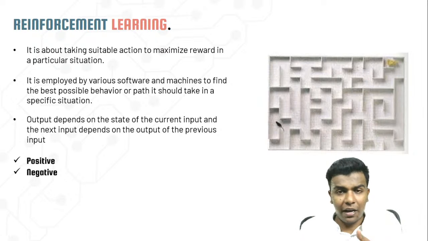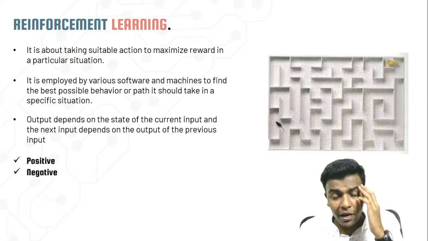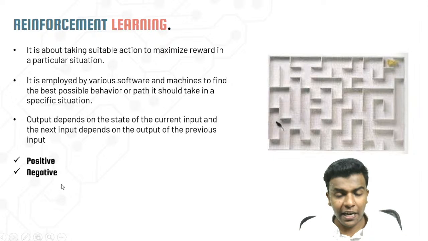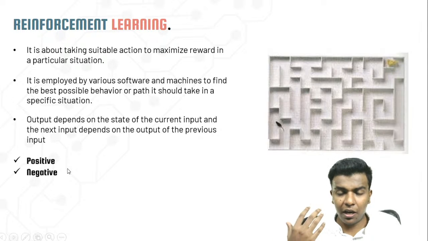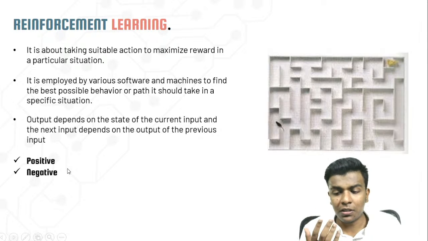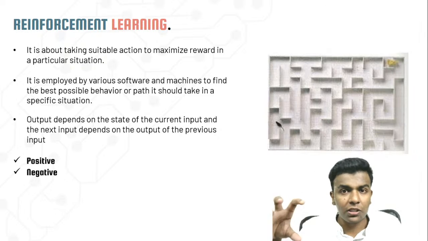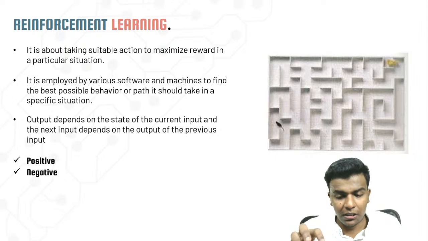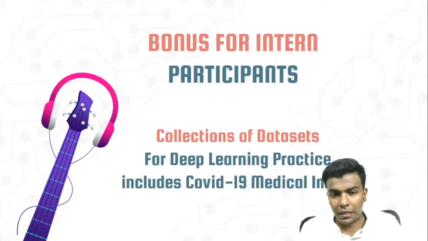So in positive reinforcement learning, it will have a higher learning rate or better performance. But in negative reinforcement learning, it will have average performance, but the classification rate will be much faster, because it will focus on the errors, like these are the traps, so it will learn that way. Okay, so that is about reinforcement learning.